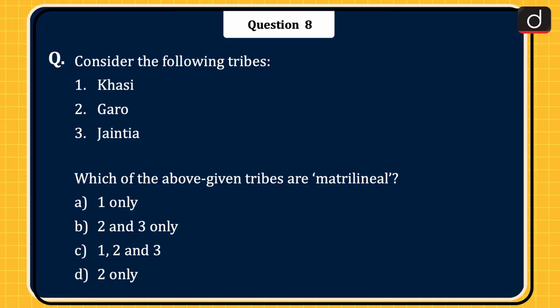Next question is, consider the following tribes: 1 Khasi, 2 Garo, 3 Jayantiya. Which of the above given tribes are matrilineal? 1 only, 2 and 3 only, 1, 2 and 3, or 2 only? The correct answer is option C, 1, 2 and 3.